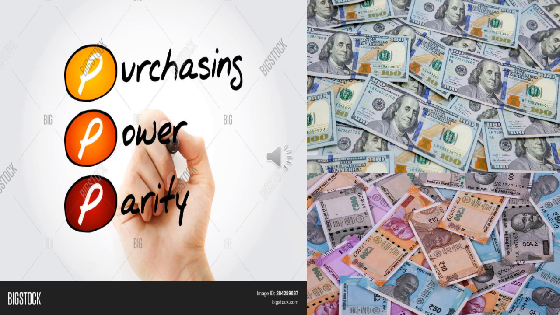So purchasing power parity is defined as the number of units of a country's currency. Say for example, in India the country's currency is measured in rupees. If you spend 100 rupees to buy a good or service in the domestic market, what is the amount equal to that in the United States? So how many dollars are equal to the Indian rupees? That is the purchasing power parity.